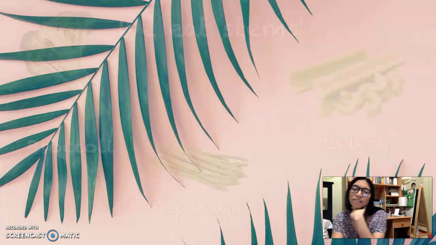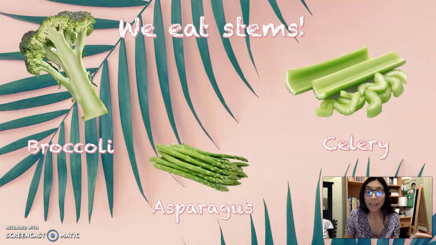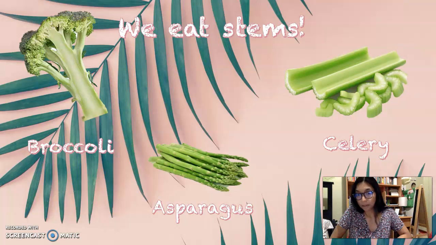Alrighty, then what comes next? What's our next flower part or plant part? We eat stems. Stems is another plant part. Okay, so we have broccoli. As you can see, that stem, we always eat those, though. That's the broccoli. There's some of you that eats asparagus. That's a stem.